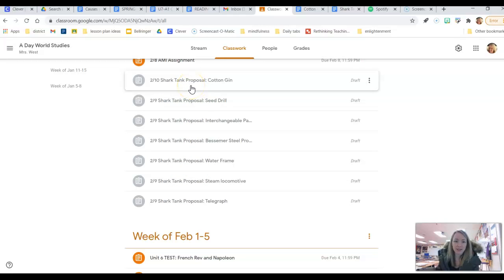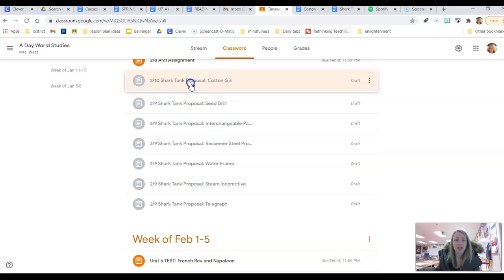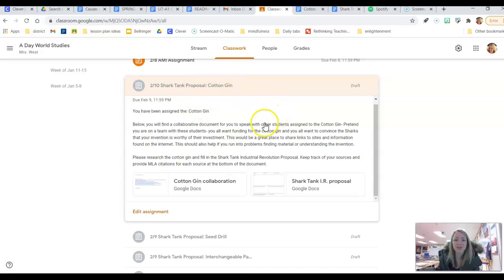So you have each been assigned to an early invention in the Industrial Revolution. Okay, some of you have been assigned to the cotton gin, some of you the Bessemer steel process, some of you the telegraph. Okay, once you have figured out, today's assignment 2-10, it will tell you what you have been assigned to. You are going to be creating a Shark Tank Industrial Revolution proposal.